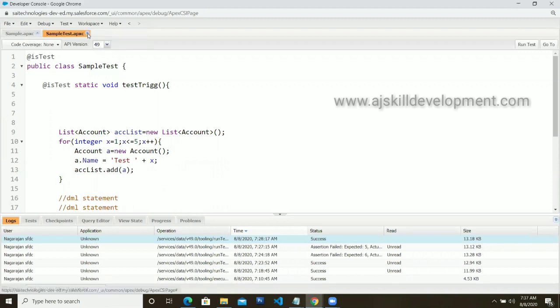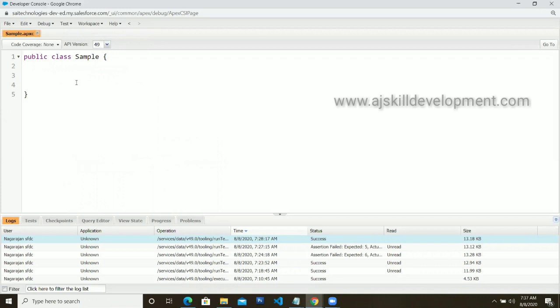Next, we are going to see wrapper class. Any idea about wrapper class? Anyone has any idea about wrapper class? Why do we need a wrapper class? People who have worked on Visualforce pages might have used wrapper class, right? Anyone tried VF pages? Yes, I tried, and I tried wrapper class as well. So what is the need of wrapper class over there?